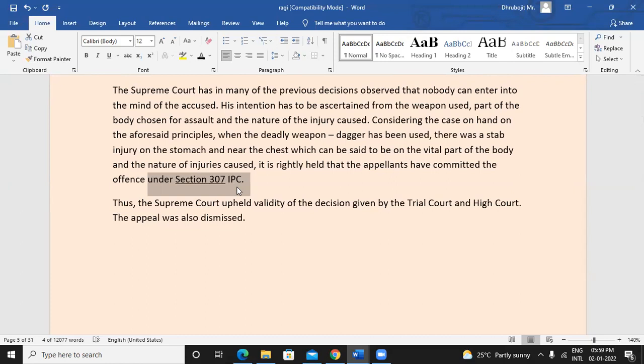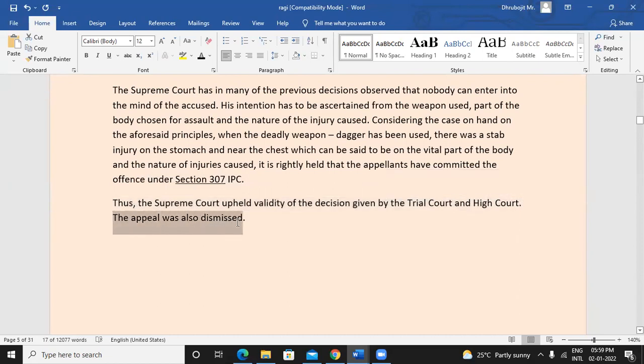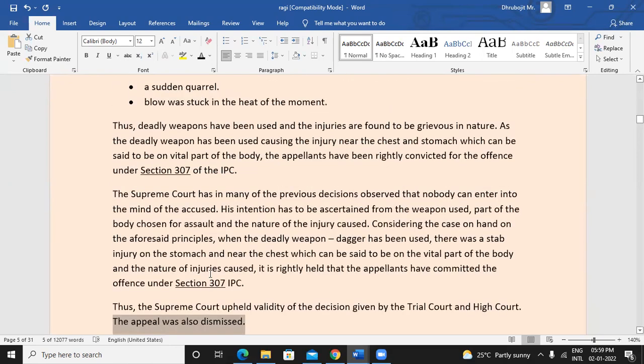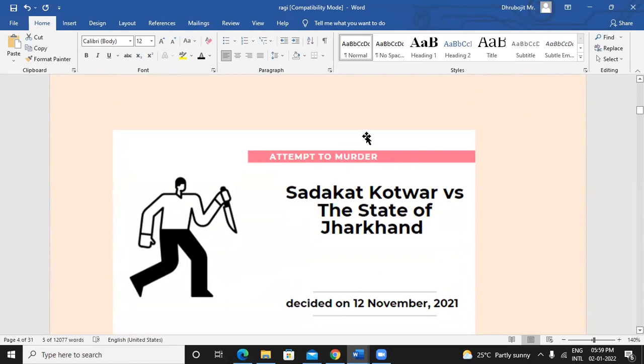The Supreme Court upheld the validity of the decisions given by the trial court and High Court, and said that this appeal which was filed is dismissed. So basically, Sadakat Kotwal was given the same punishment as was given by the trial court, and it was said that no, you are not guilty under section 323, rather section 307 is the right section under which you will be held responsible in this case.